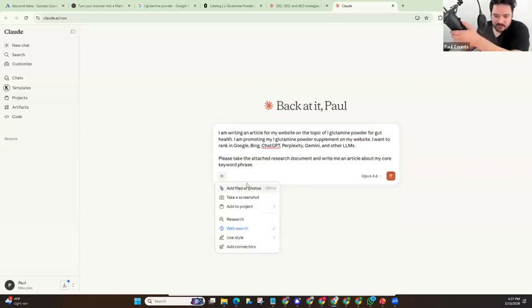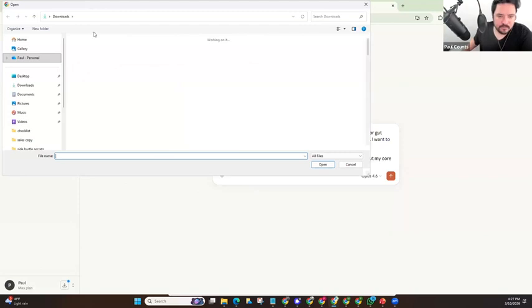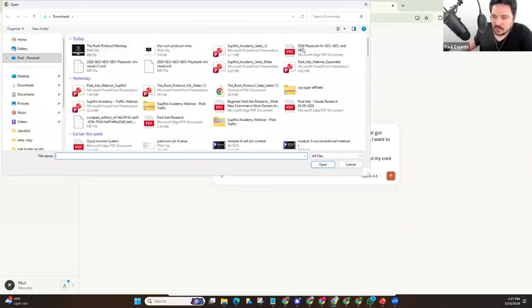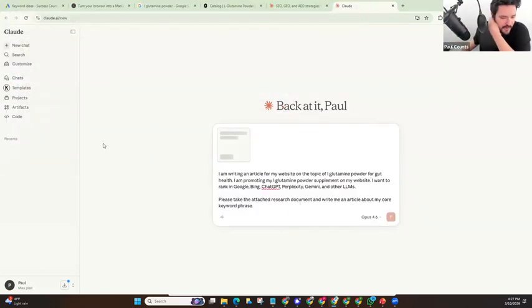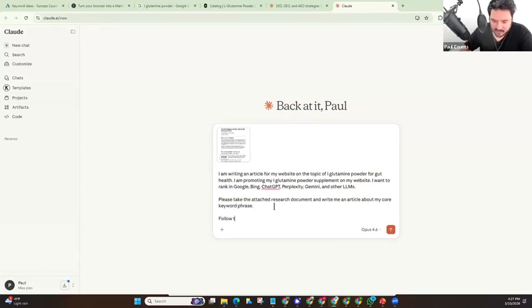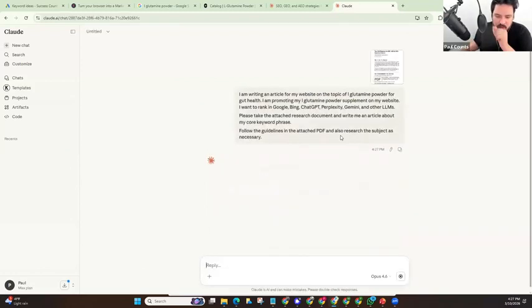So I'm going to go grab the research document. Okay, so I grabbed the research document. It's loading up here. And it's all about garbage in, garbage out, right? If you give it good research, it's going to know what to do. So I'm going to say, please take the attached research document, write me an article about my core keyword phrase. Follow the guidelines in the attached PDF and also research the subject as necessary. Okay, now here it goes.